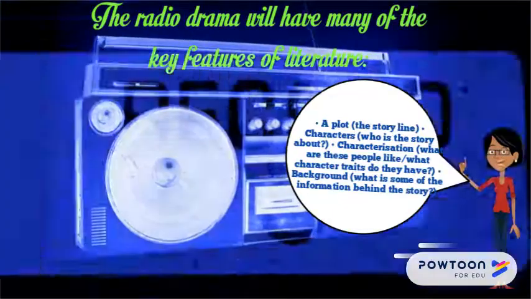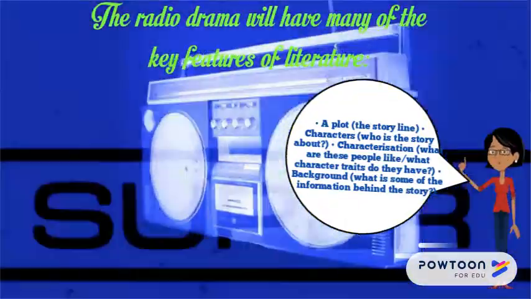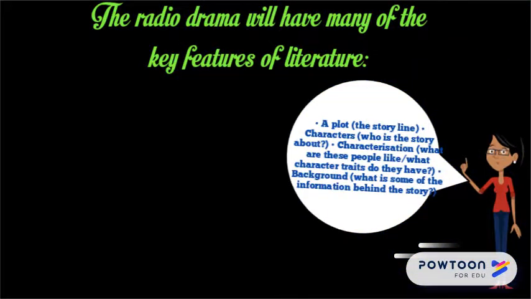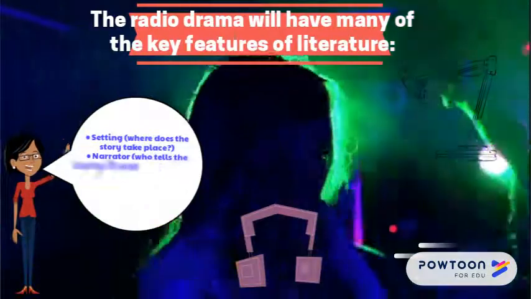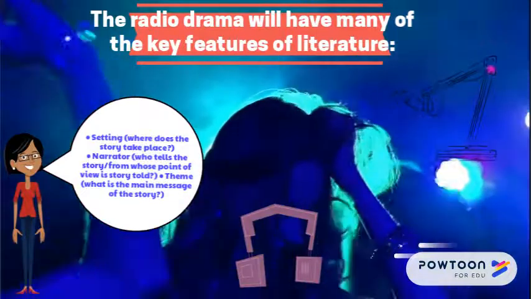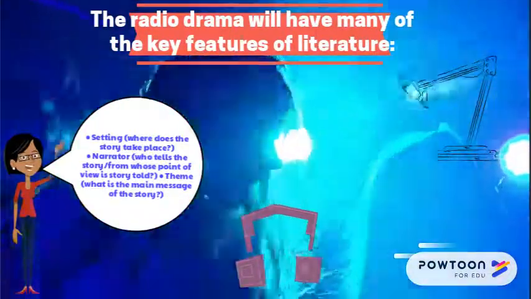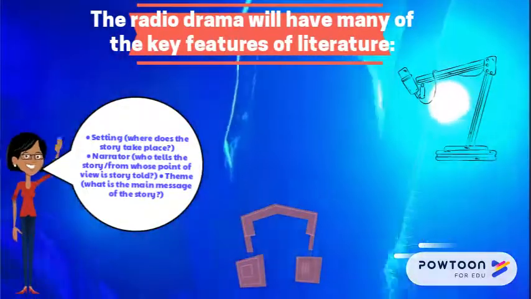A plot, known as the storyline. Characters: who is the story about? Characterization: what are these people like? What character traits do they have? Background: what is some of the information behind the story? Setting: where does the story take place? Narrator: who tells the story? From whose point of view is the story told? And lastly, theme: what is the main message of the story?